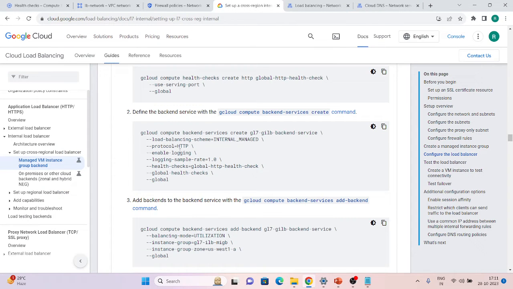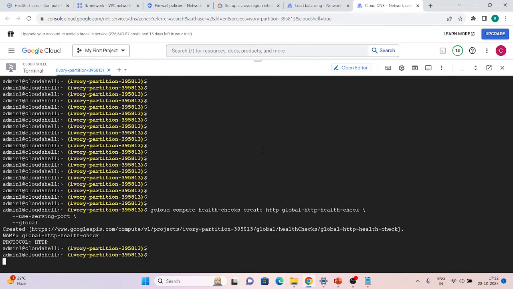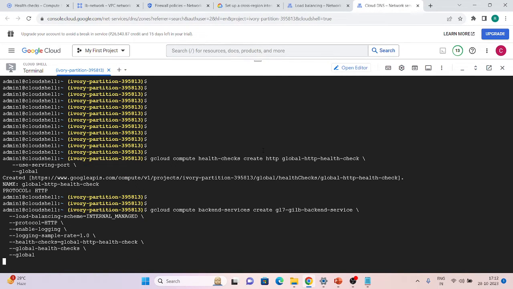Now let's move to another step. Now we have to create the backend service. It is a global backend service. So just copy this command so we can understand what it is saying. It is internal managed, because it is for an internal load balancer. Protocol is HTTP. We are enabling logging, with a logging sample rate, and the health check which we created in the above step. It is a global health check, and everything is global. So it is a global backend service, and we cannot create it via console. If we try to create it, it will create a regional one only. So just run this command.